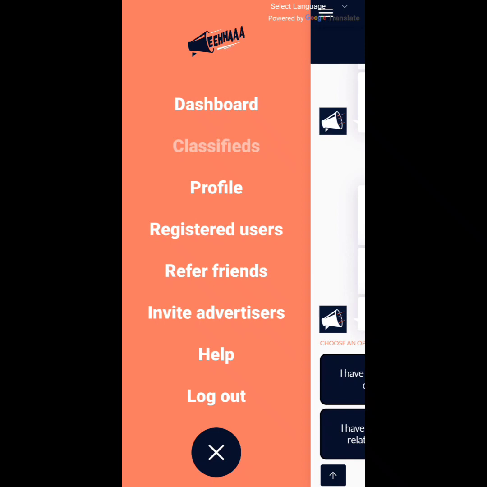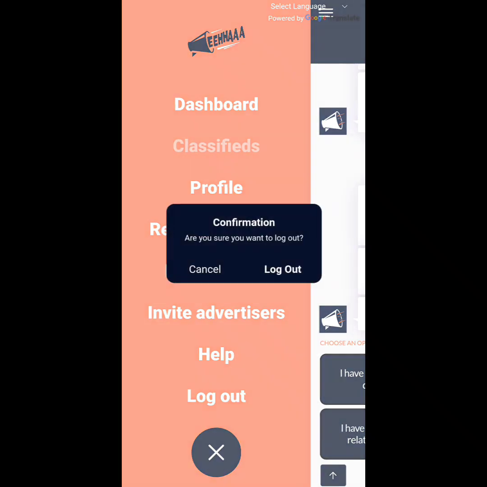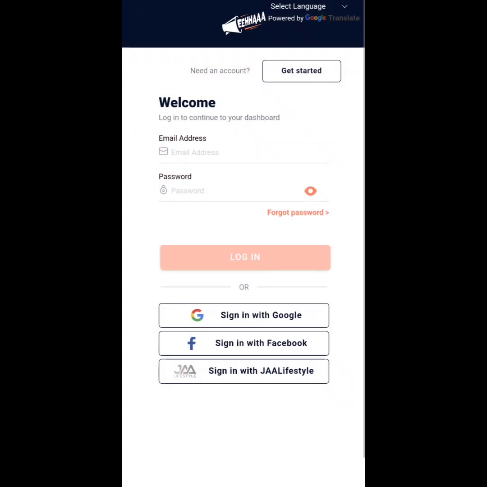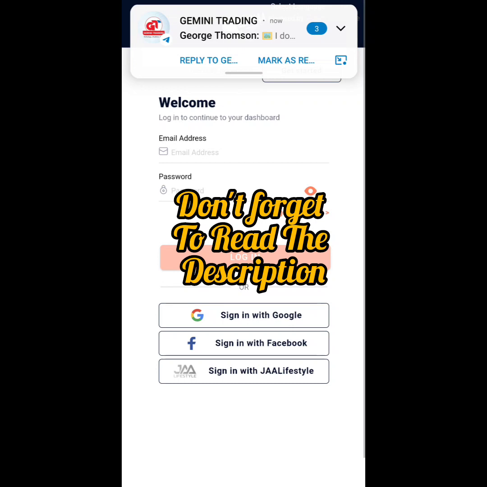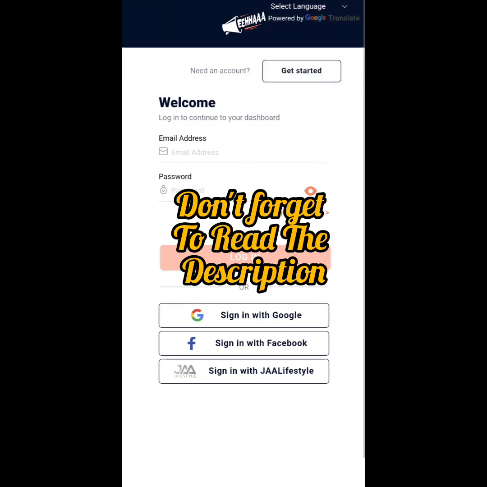And most importantly, whenever you complete everything, go out to log out, and then click this logout again. That's why your ads come daily nicely and clearly, because if you don't log out, the system is still working, so you have to log out from the system always, and the next day again you have to log in and see the ads. This is the way that you can solve your problem.